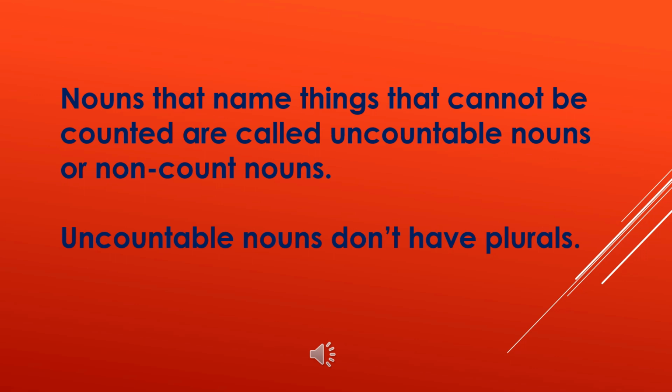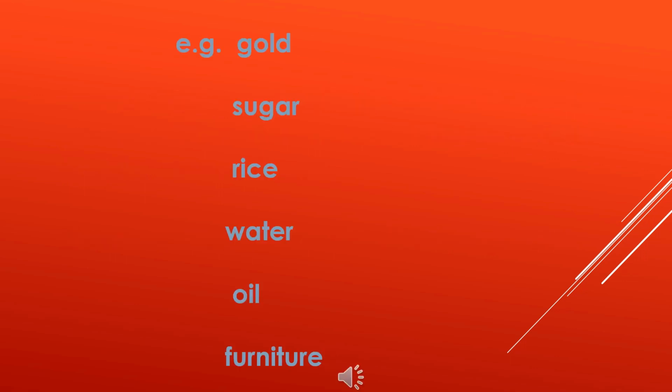Nouns that name things that cannot be counted are called uncountable nouns or non-count nouns. The nouns which we cannot count are called uncountable nouns. Uncountable nouns don't have plurals. Uncountable nouns are always in singular form. They don't have their plurals. Here are the examples: gold, sugar, rice, water, oil, furniture.